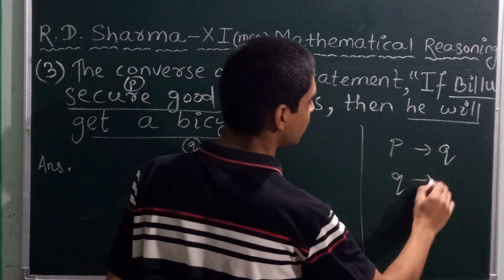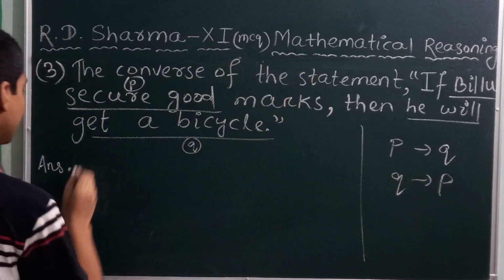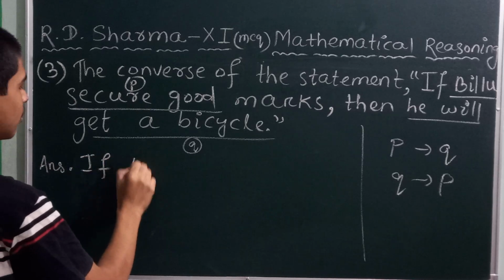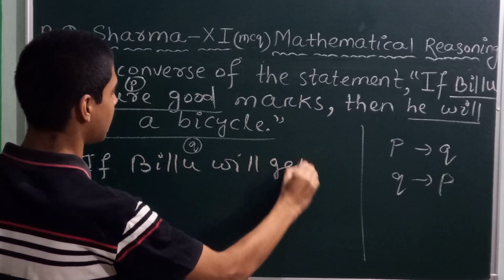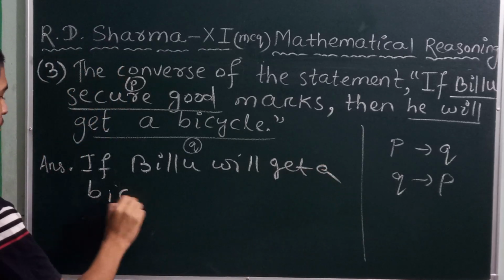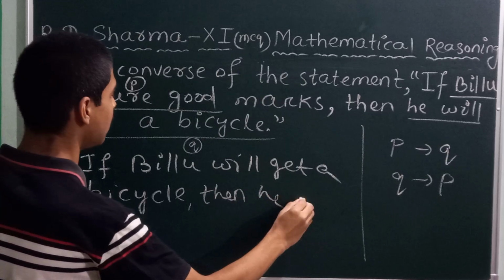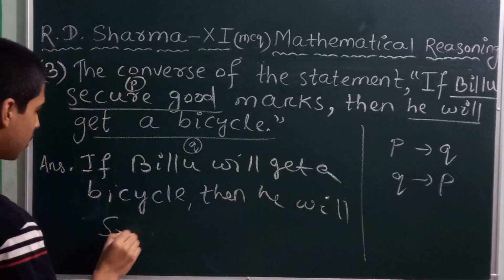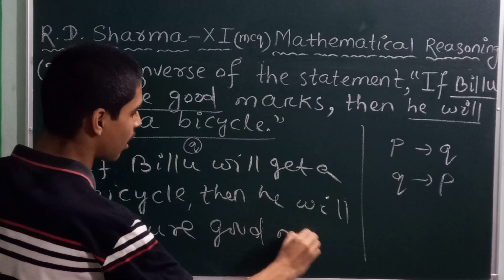If Q then P. So the answer is: if Bilu gets a bicycle, then he will secure good marks.